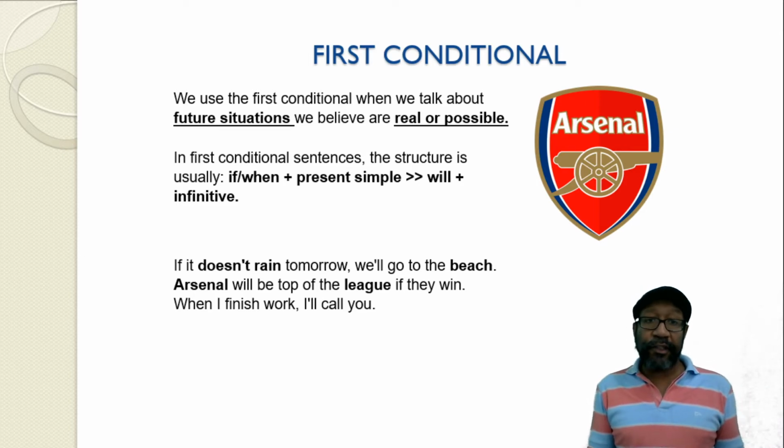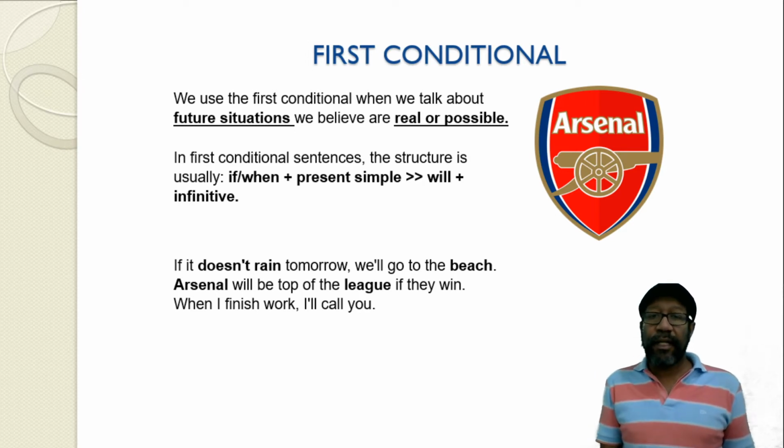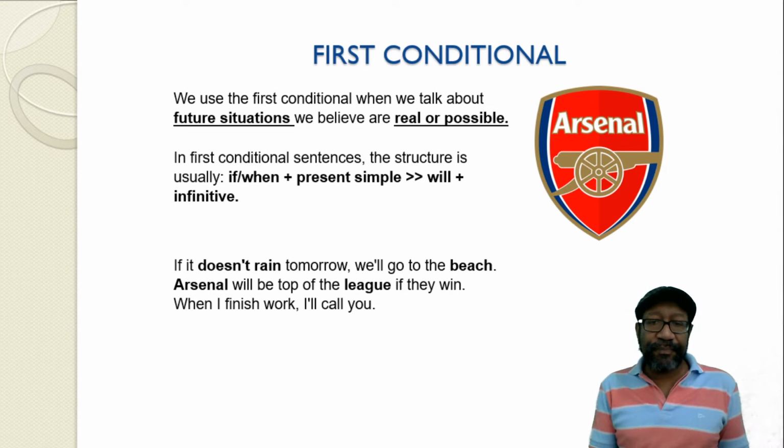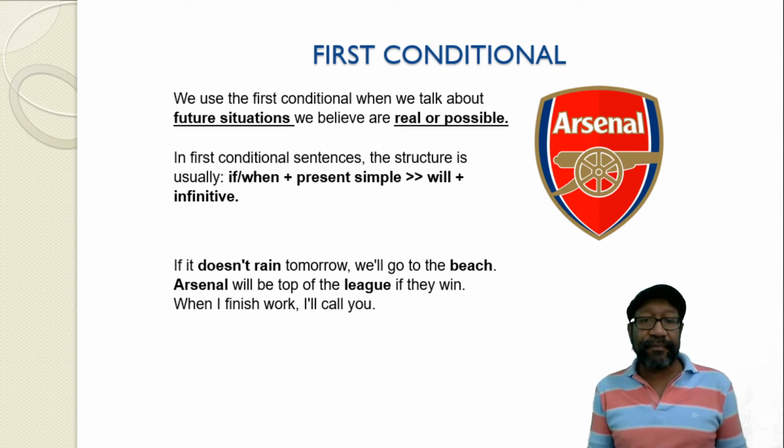The first conditional. We use the first conditional when we talk about future situations that we believe are real or possible. So, in a first conditional sentence, the structure is usually if or when plus present simple, will plus infinitive, right?